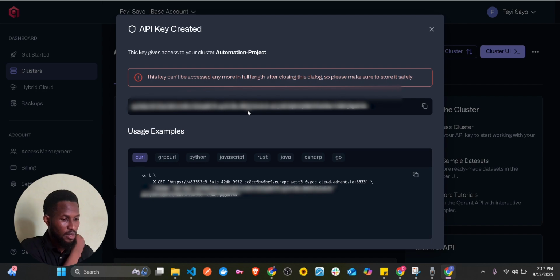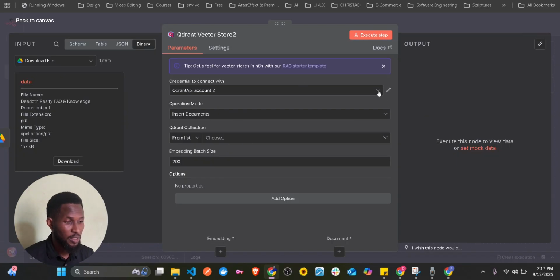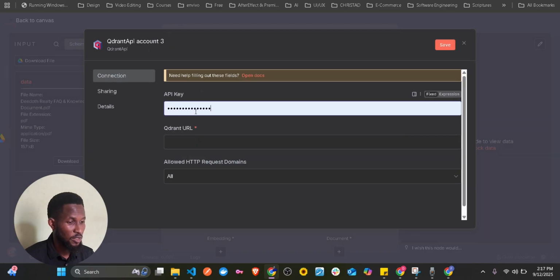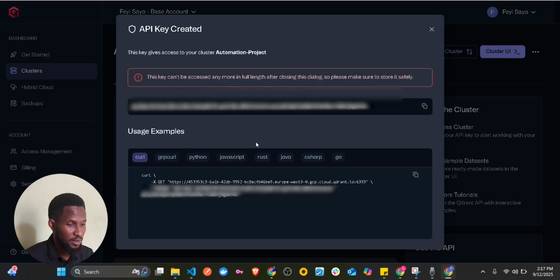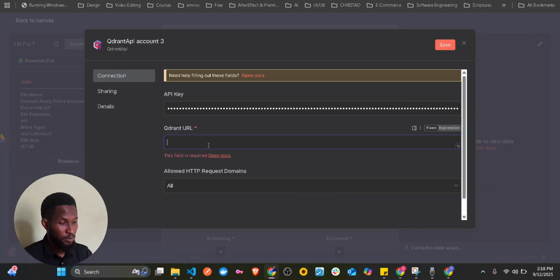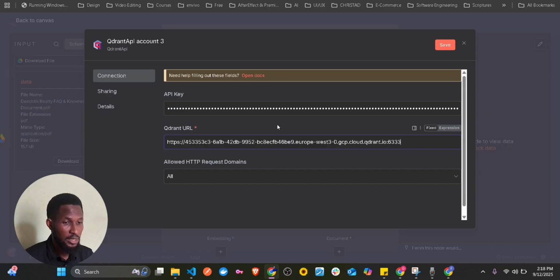So now this is your API. You're going to be using this API. You have to click on copy, copy your API, come here, add. You have to input your API here, and then the Qdrant URL is this. This is a URL. You copy your URL here, put it here, and then you can save.